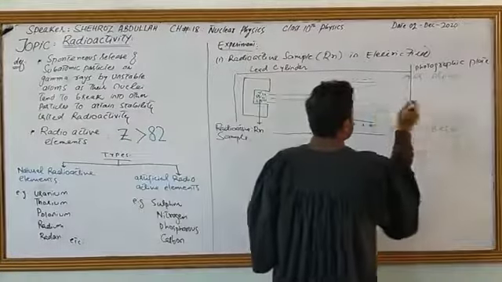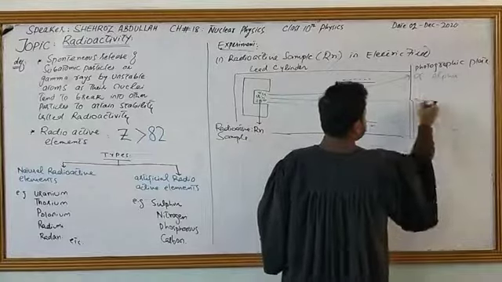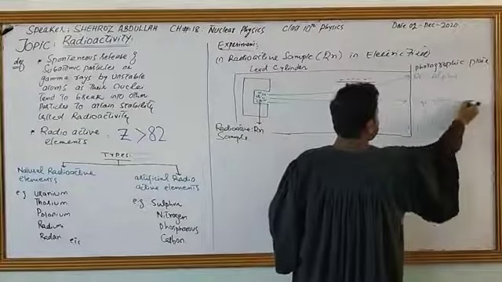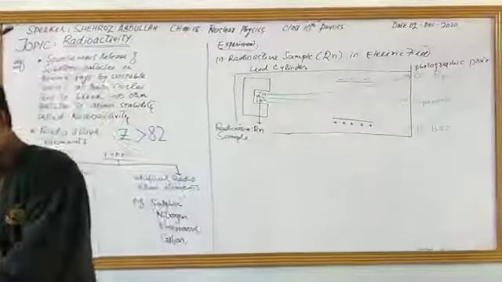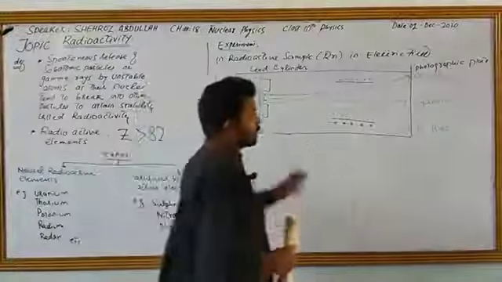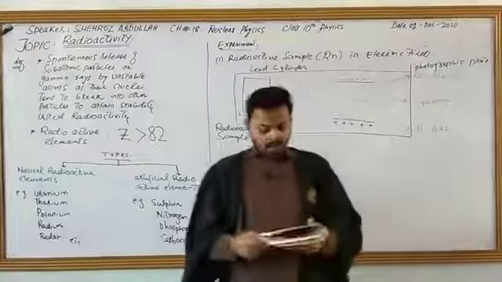This is what we call gamma. So we have discussed the radioactive sample in an electric field and in a magnetic field.